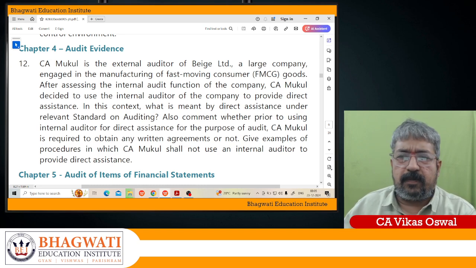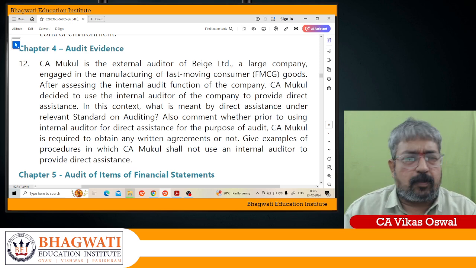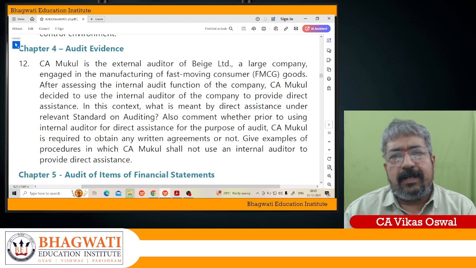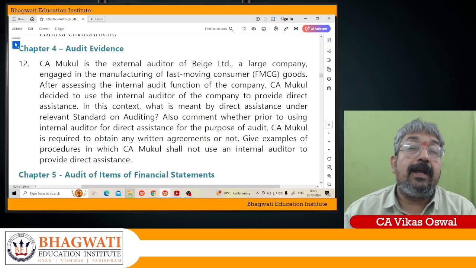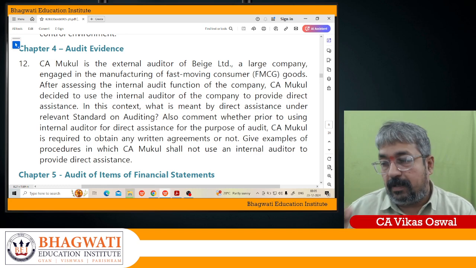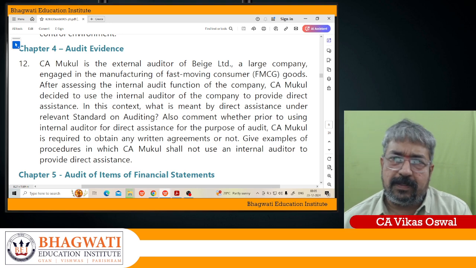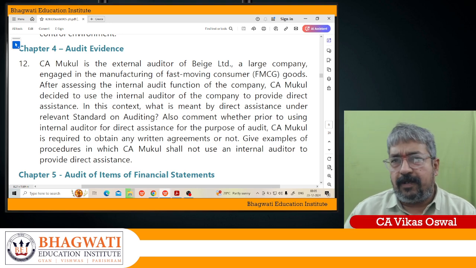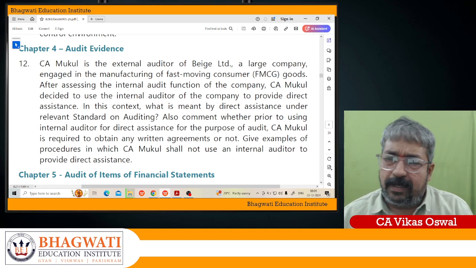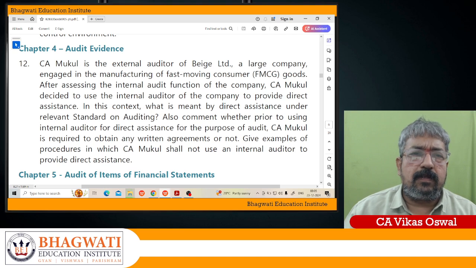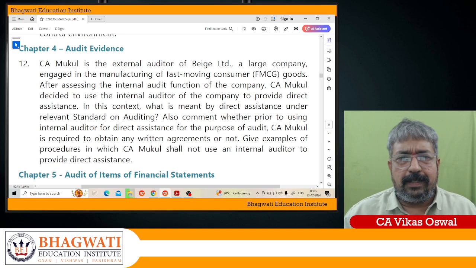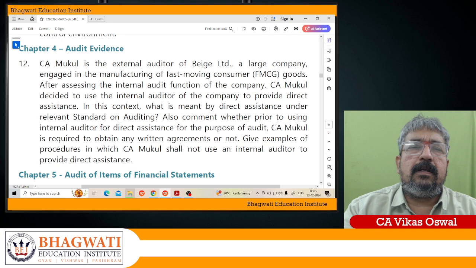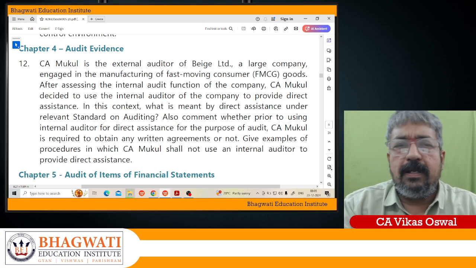For example, first is procedures where significant judgment is involved, and procedures in relation to assessment of risk of material misstatement. Okay, but judgment is involved to perform the relevant audit procedures. And third thing, where the internal auditor has already worked on a particular area and reported to the management, and now again I am asking to work on that area, that is not the thing here. So this is where, my dear soldiers, you should not use the work of the internal auditor. So first thing, where there is a higher ROM involved.